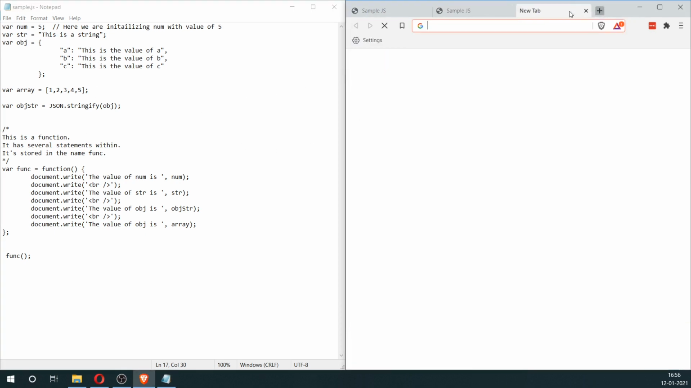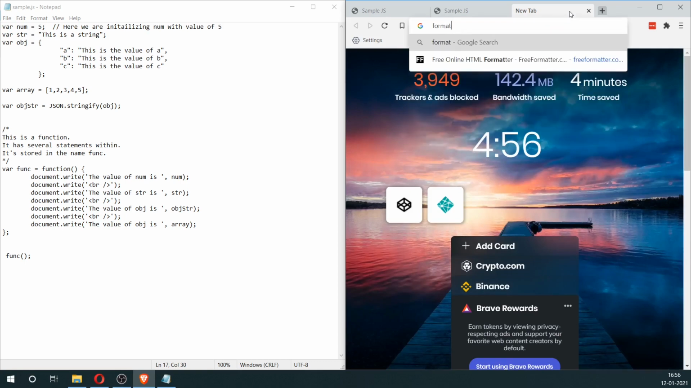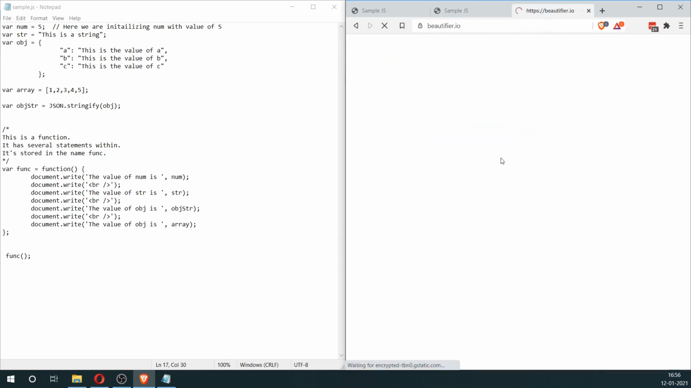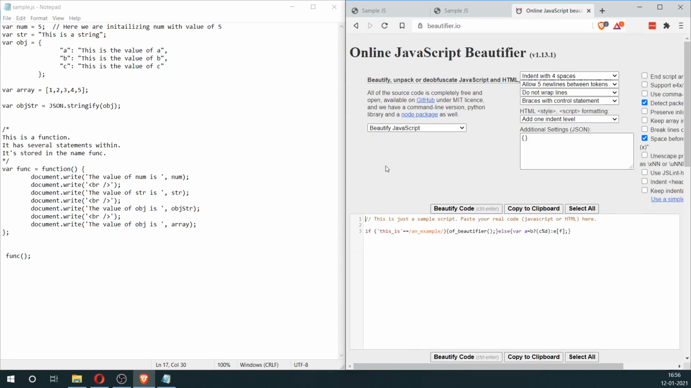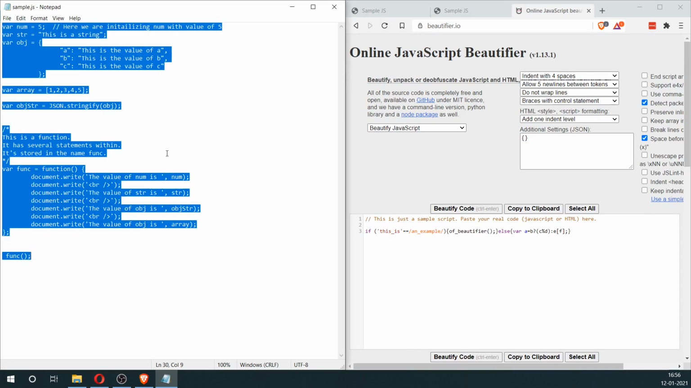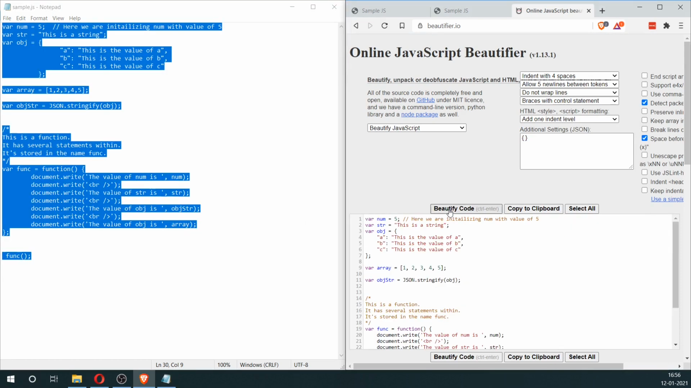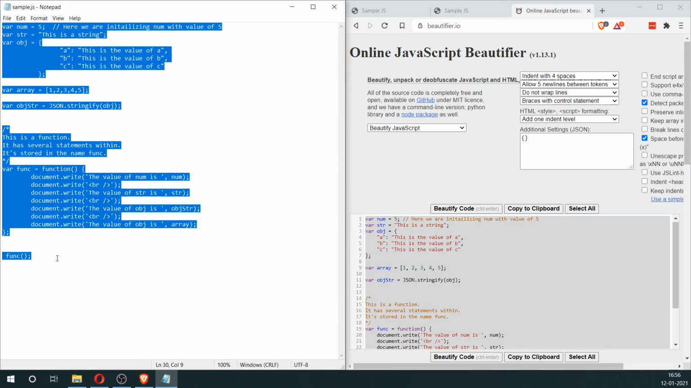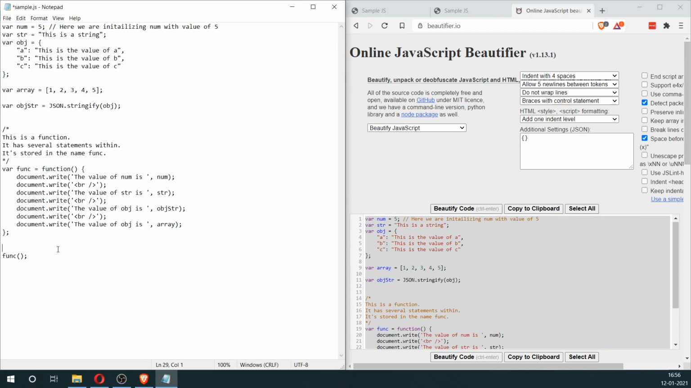Now the other thing I want to talk about in this video is formatting of JS files. So there are tools online which you can use to format a JavaScript file. So I'm going to copy this whole thing and I'm going to paste it, and I'm going to click on Beautifier. And you can see that it has improved the formatting of this document, and you can go ahead and paste it and it will be looking better.